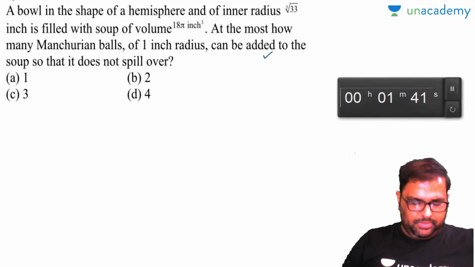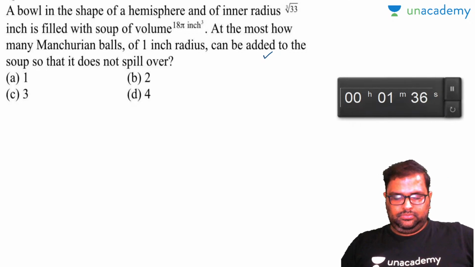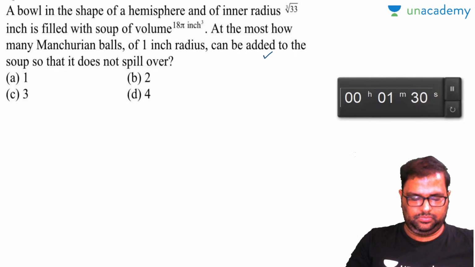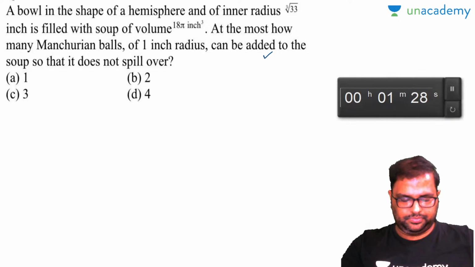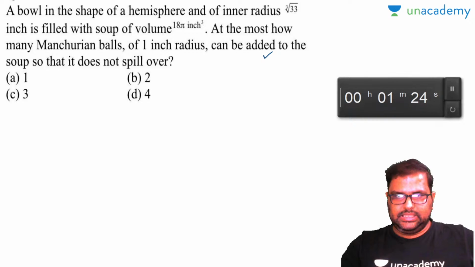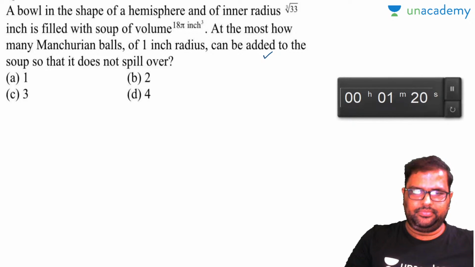Let's see this Manchurian balls question. Let's see how many can answer this. A bowl is in the shape of a hemisphere. So I'll draw the things for you to understand.